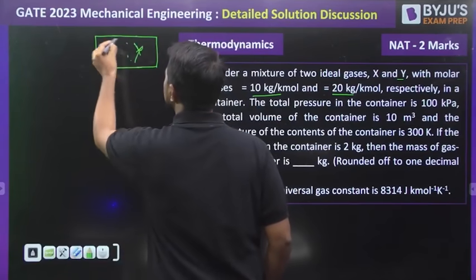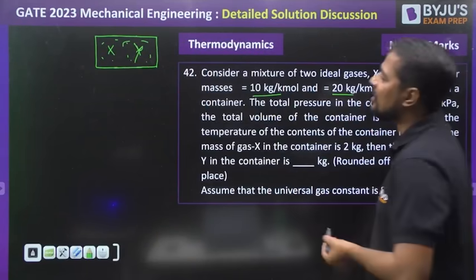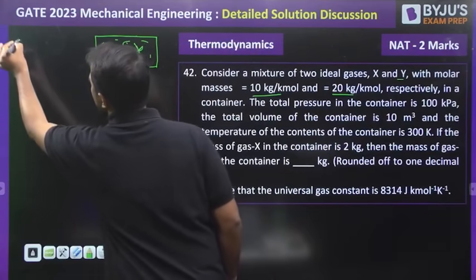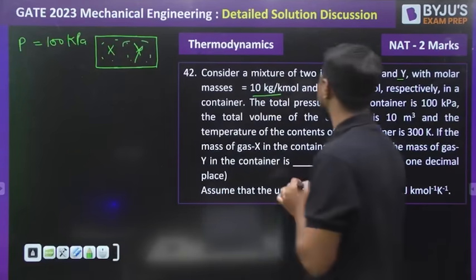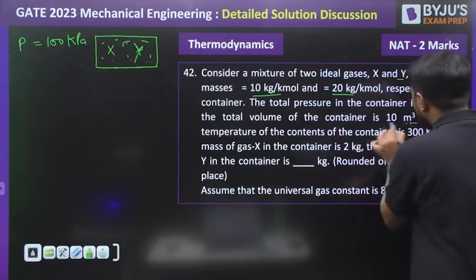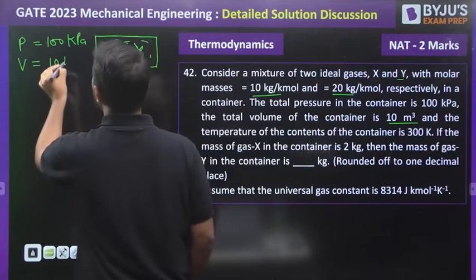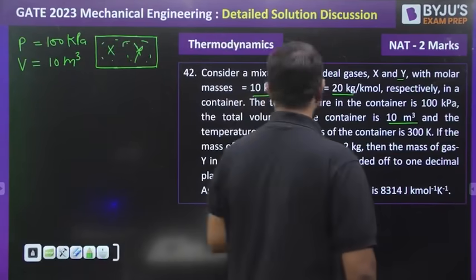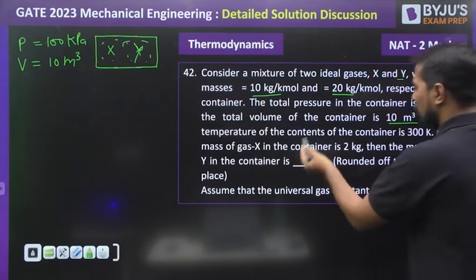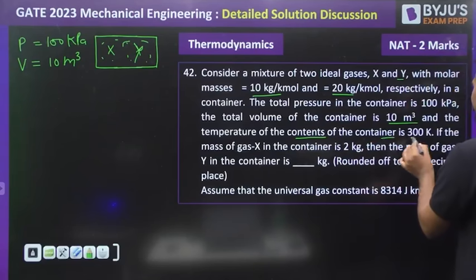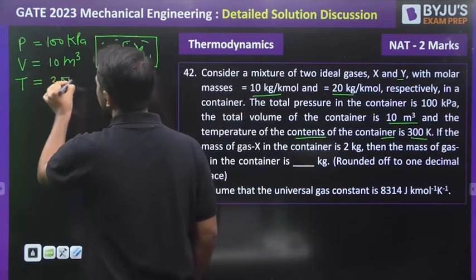There are two gases mixed and filled in this way. The total pressure of the container is 100 kilopascal. The total volume of the container is also given, 10 meter cube. And the temperature of the contents of the container is 300 Kelvin. So the total temperature is also given, that is 300 Kelvin.